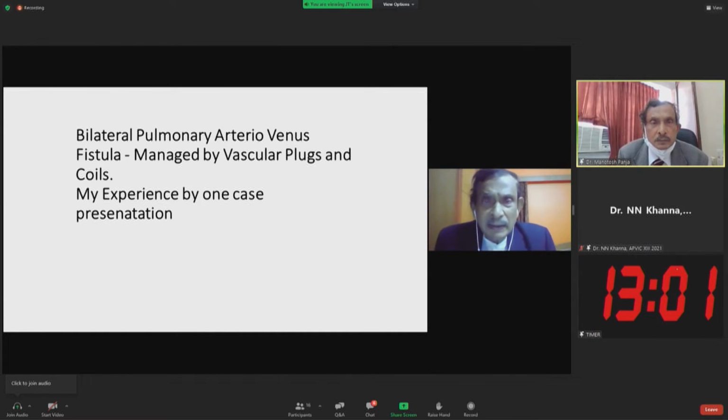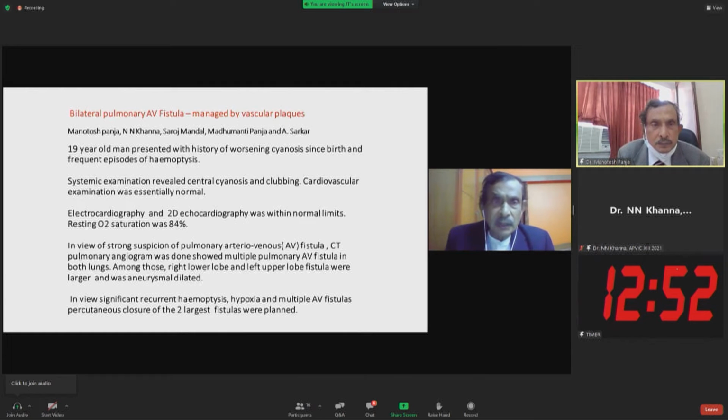Here, bilateral pulmonary fistula managed by vascular plug and coil. This is my experience. One case I am going to present now. My patient came from Aizawl to me in Calcutta. A 19-year-old man presented with a history of worsening cyanosis since birth and frequent episodes of hemoptysis.